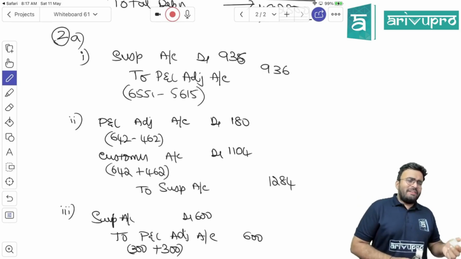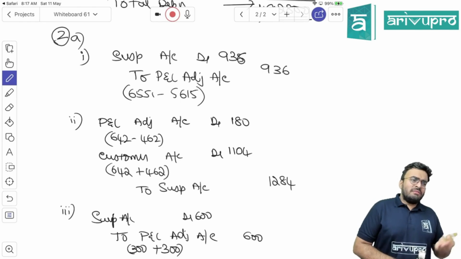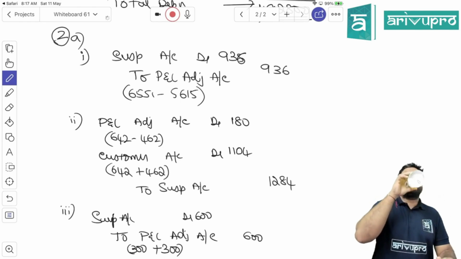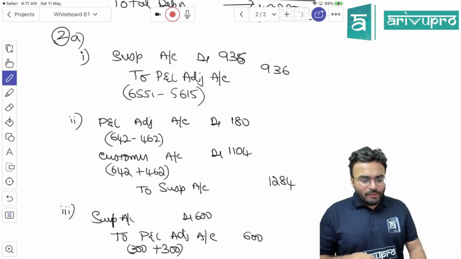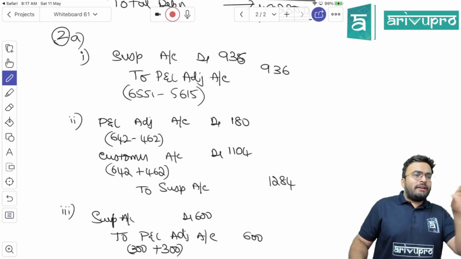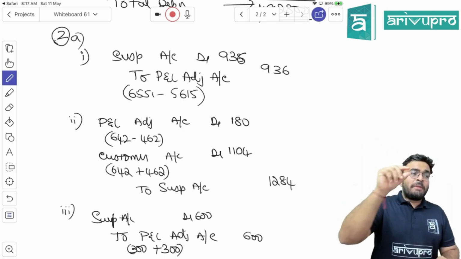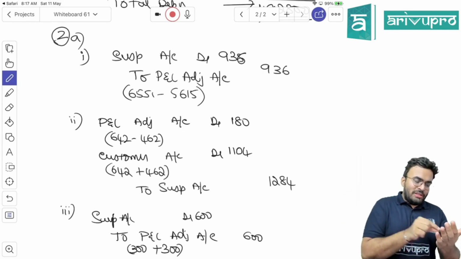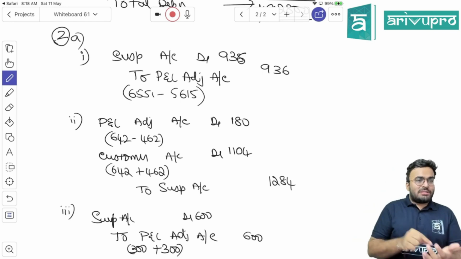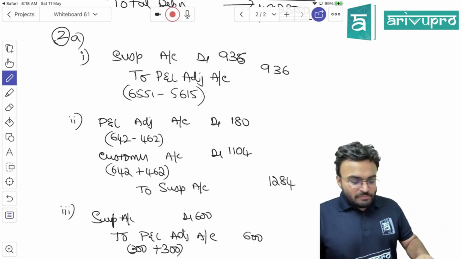This P&L adjustment, where will it go ultimately? It will be reduced from capital only. I mean, reduced or added to capital. So you will prepare P&L. In P&L, whatever profit comes, that goes to capital. P&L adjustment, whatever is there, that will go to capital. So now the person looking will know this profit is because of last year's error, or this loss is because of last year's error.